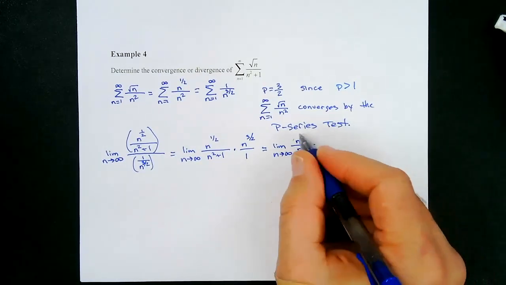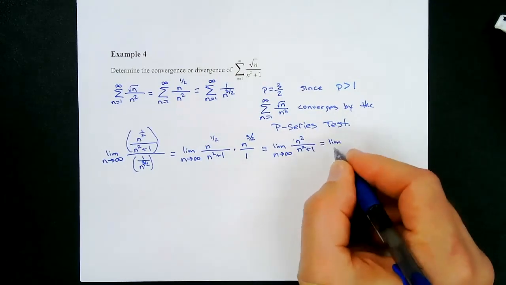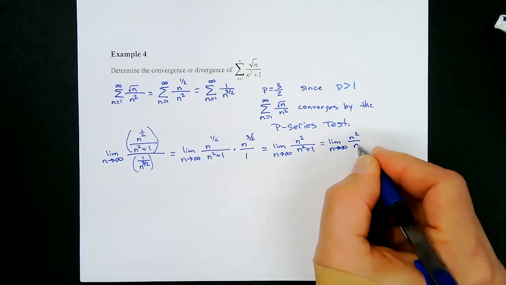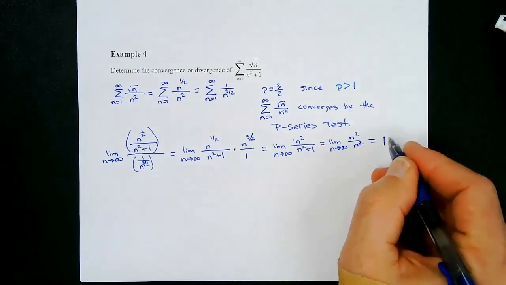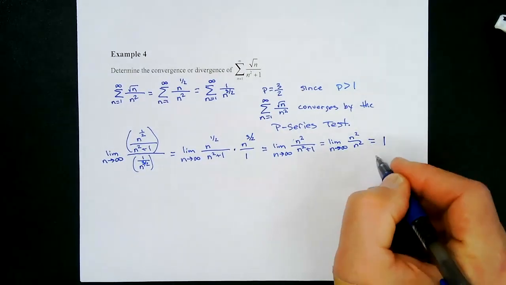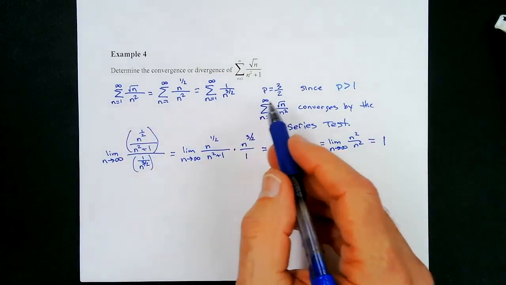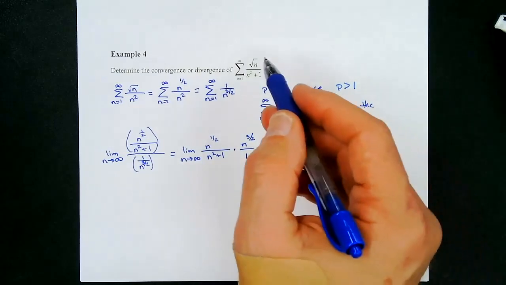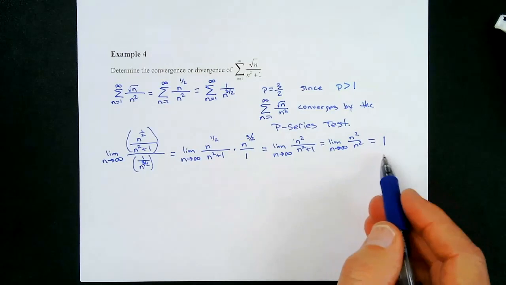And so we just look at this, n squared over n squared. That's what's causing the growth. So this would be the limit as n approaches infinity of n squared over n squared, which is 1. And so that's positive and finite, so they're going to be doing the same thing. Since we established by the p series that this one converges, we also know that this one is going to converge because this limit came out to be finite and positive.